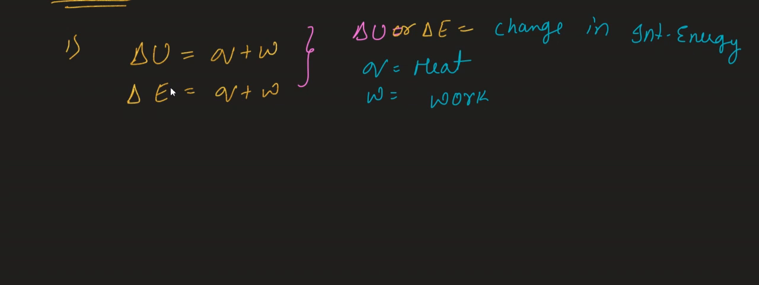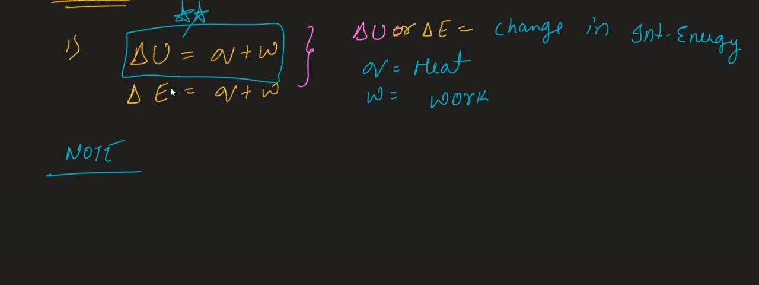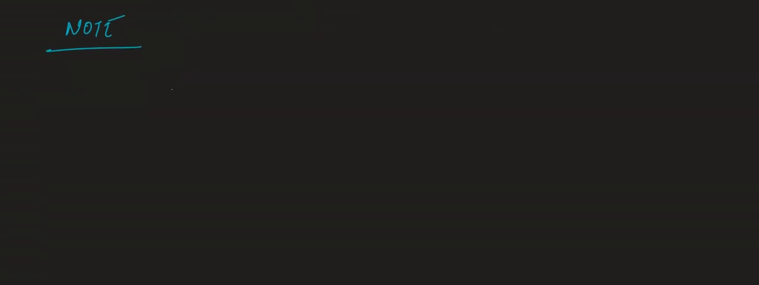Moving to the next one. Note: we just have to remember this formula to solve all the questions. Delta U is equal to Q plus W. Under the note, when you write the first formula, sometimes you will get plus Q, sometimes you will get minus Q. Similarly, sometimes you will get plus W and sometimes minus W.